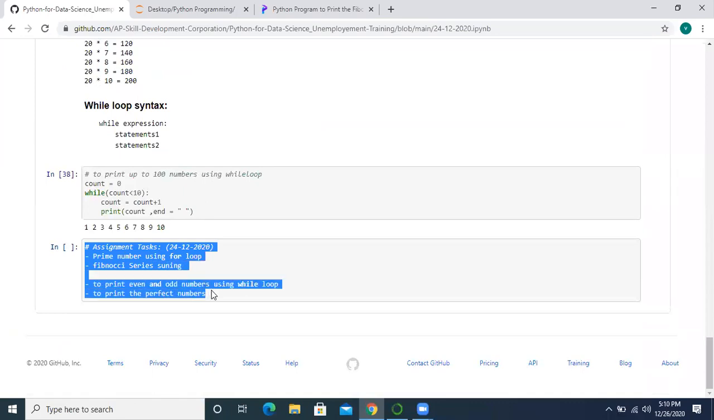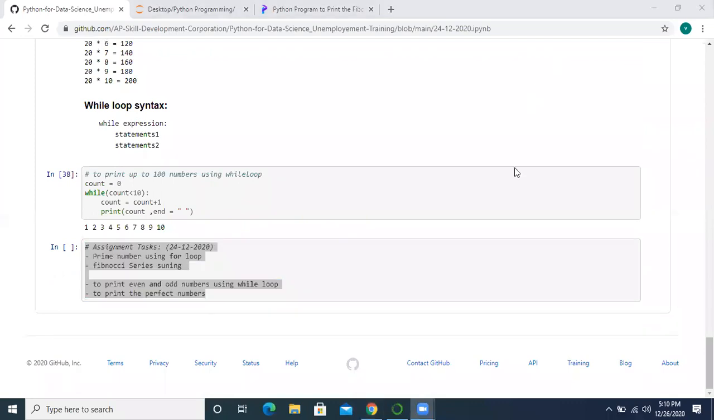We all completed these tasks. No need of answers, just let me know how many of you have completed. So Fibonacci series is being asked. Okay, I will explain Fibonacci series. Any other programs you need?